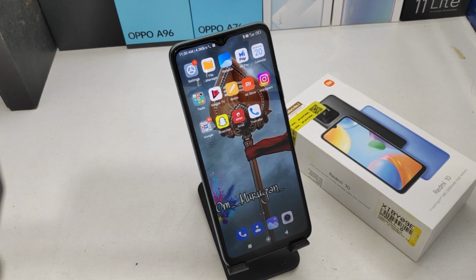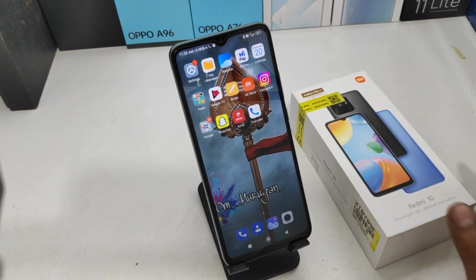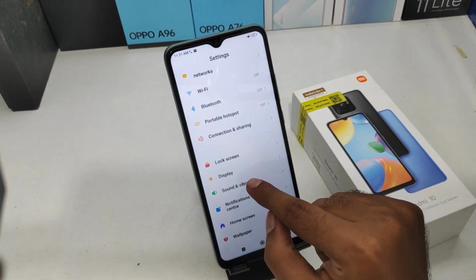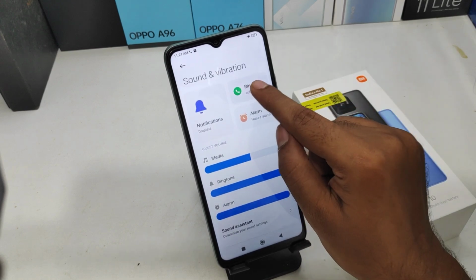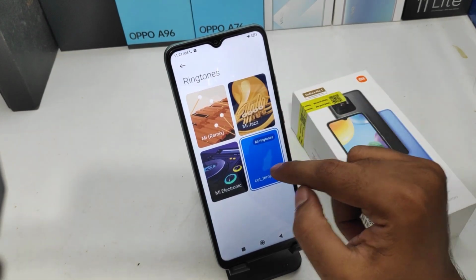And in this video, we will learn how to change the ringtone or set a customized ringtone in a Redmi 10 mobile. And then here we go. First, open the Settings on this device. After that, open the Sound and vibration option, and then select the Ringtone option.